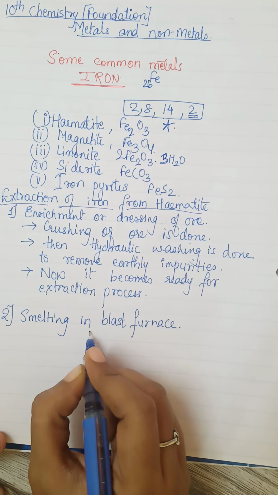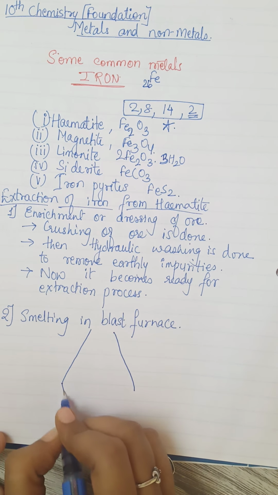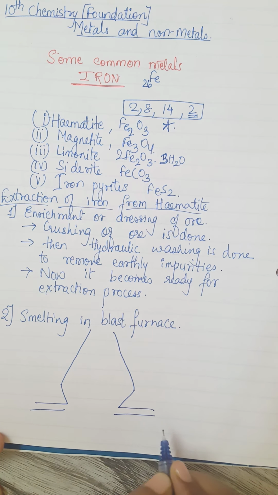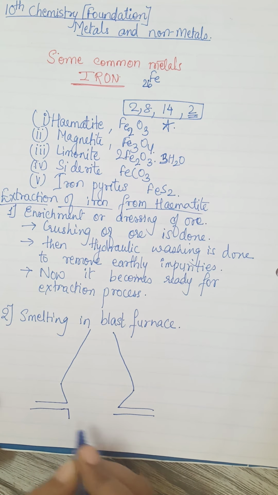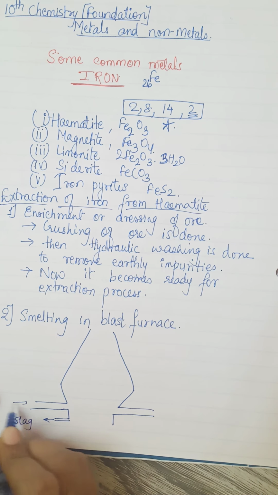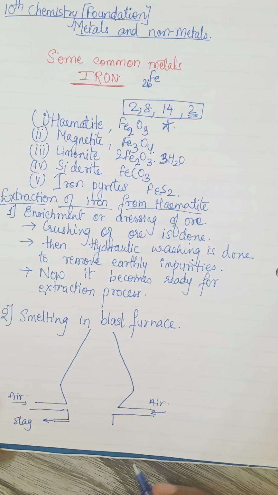So this is the blast furnace, suppose. There will be the entry points for air, so the blast of air will be passed from here. Then you have the base, and in this base you have one exit point for slag. This is for air and this is the exit point of slag.